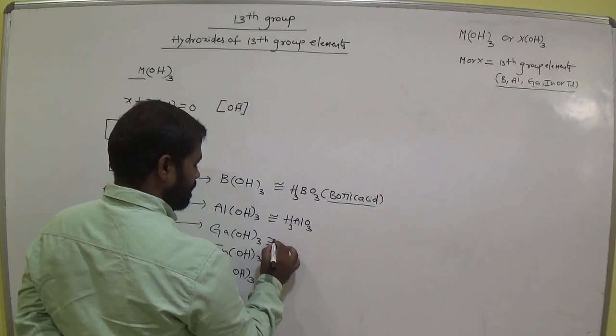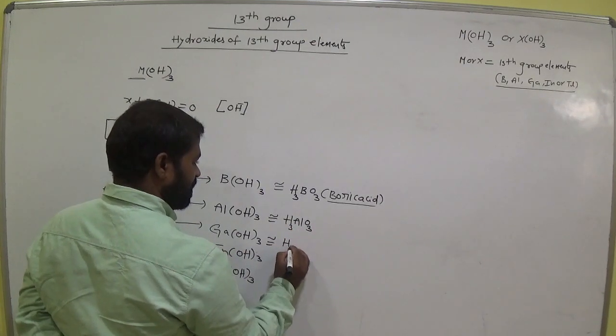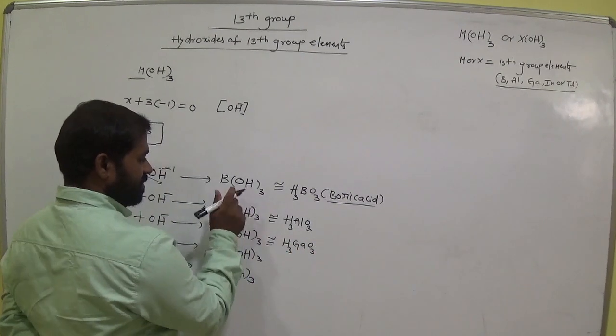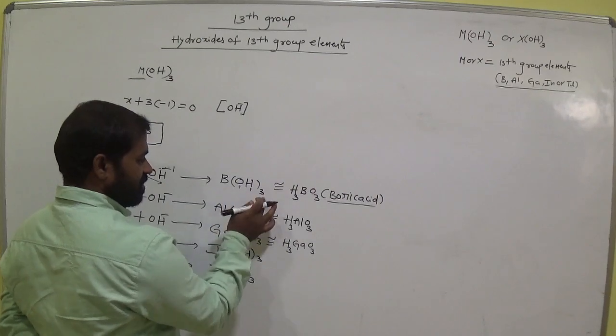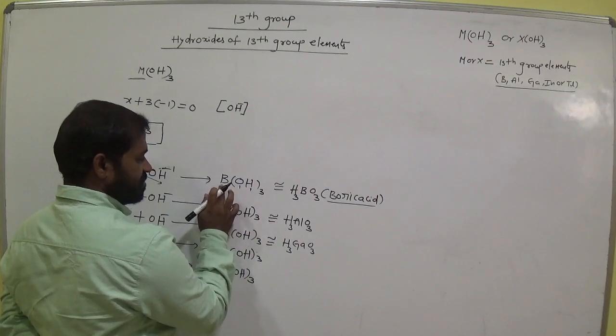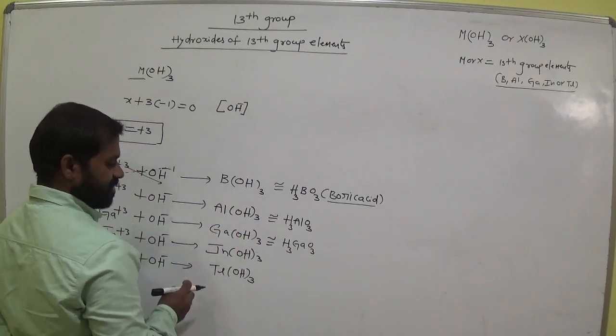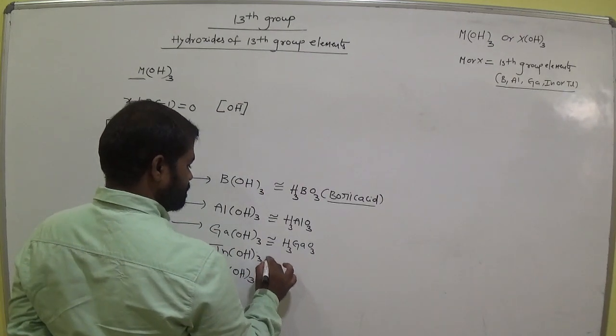H3AlO3. This one is also H3GaO3. Multiply. Here OH means 1, 1. 3, O3. Here it is only 1, B. It is separate. Am I right? These 3 is only for OH. Okay. And come to here.